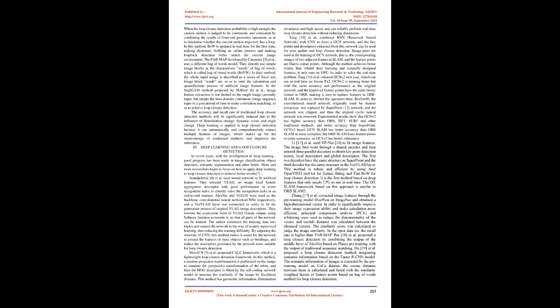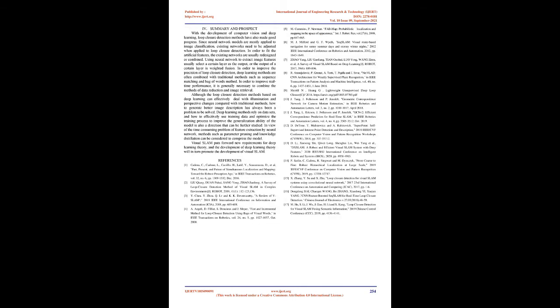In order to solve the real-time problem, Tang et al. released GCN v2 the next year, which can run in real time on Jetson TX2. GCN v2 runs faster but with the same accuracy and performance as the original network, and the improved feature points have the same binary format as ORB, making it easy to replace features in ORB SLAM. In order to shorten the operation time, ResNet 50, the convolutional neural network originally used for feature extraction, was replaced by the SuperPoint network, and the network was clipped, and then the original recurrent neural network was removed.